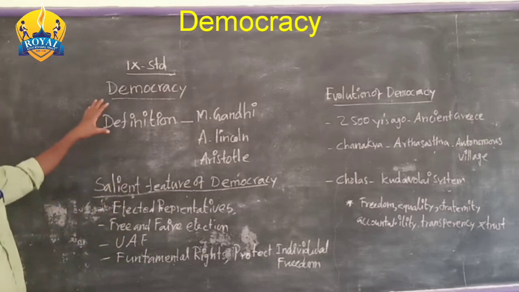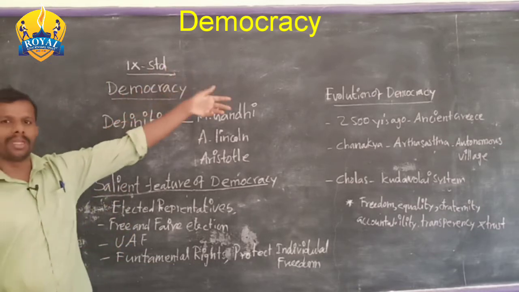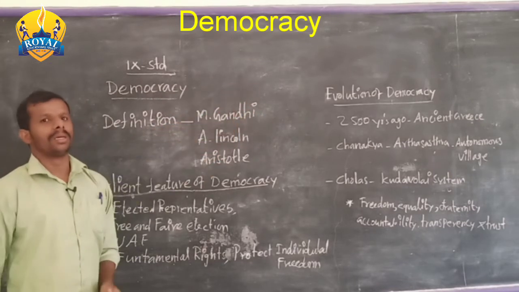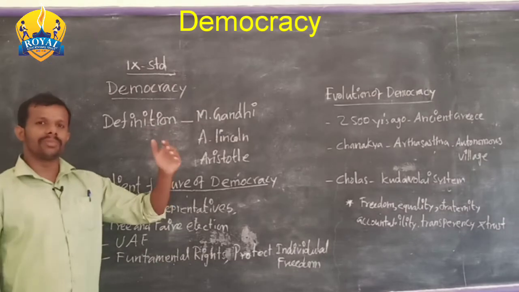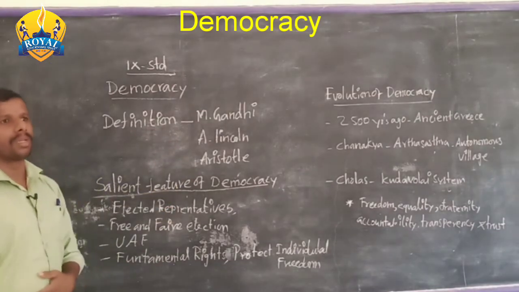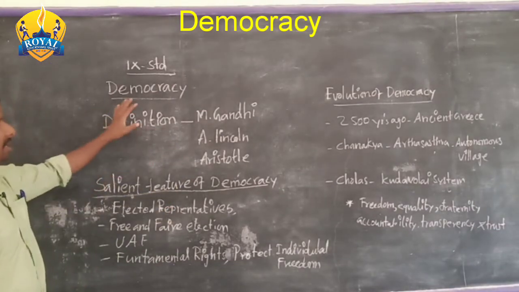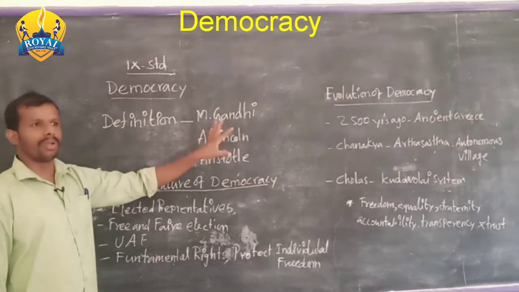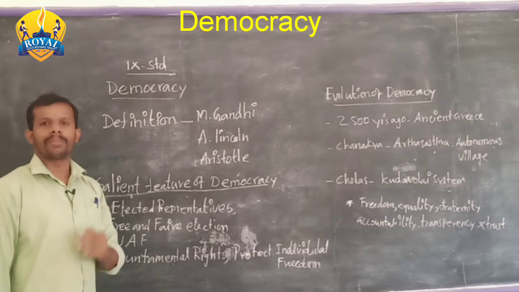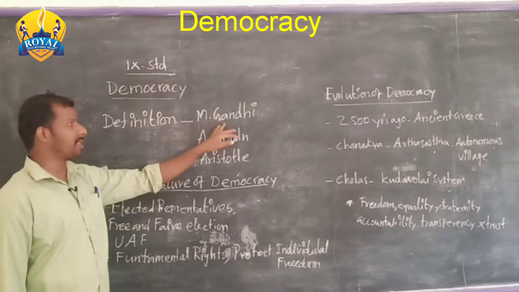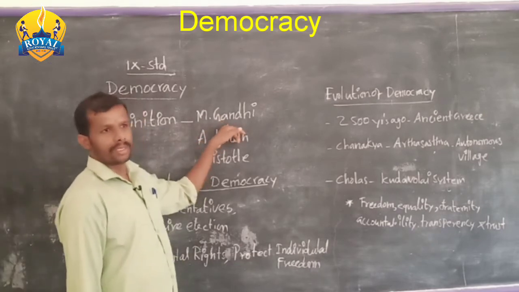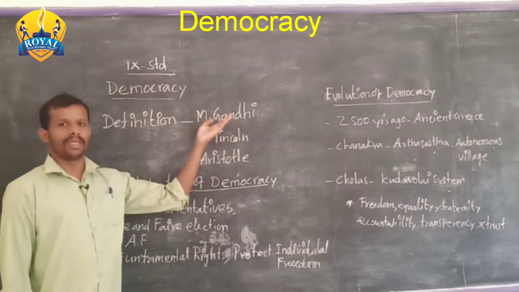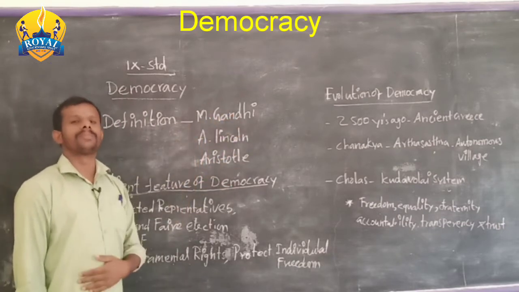Next, I said democracy means the power of the people to rule. Now, how can we understand this? We have definitions of democracy. We will take the definitions of three important persons. The first definition is by Mahatma Gandhi. Who is Mahatma Gandhi? Our father of the nation.